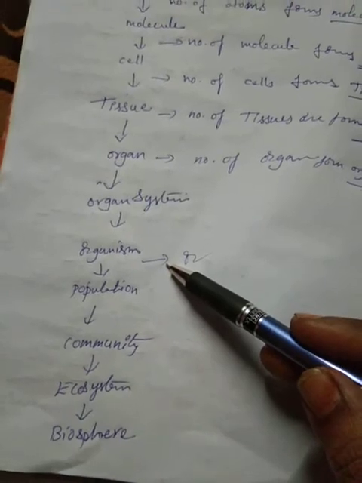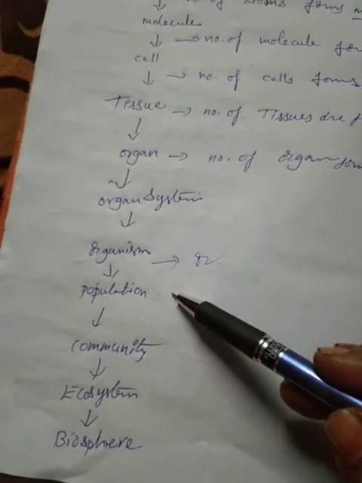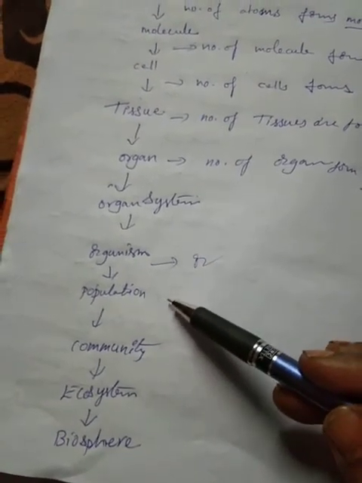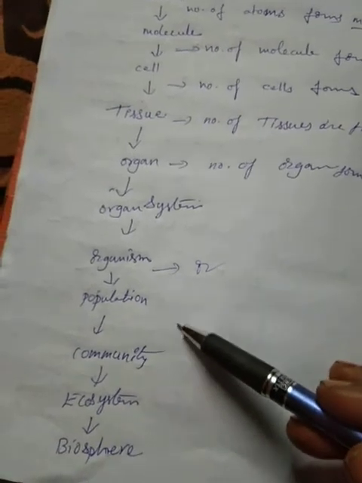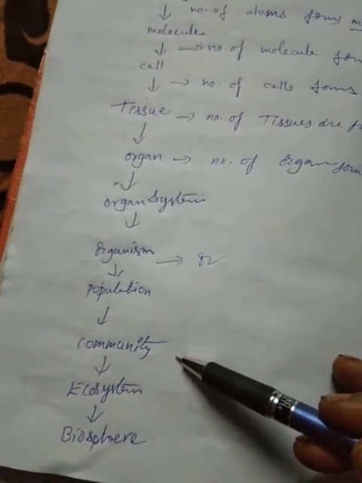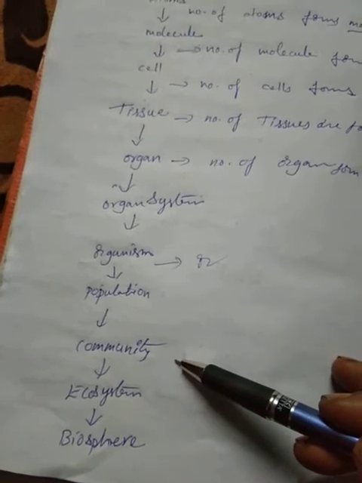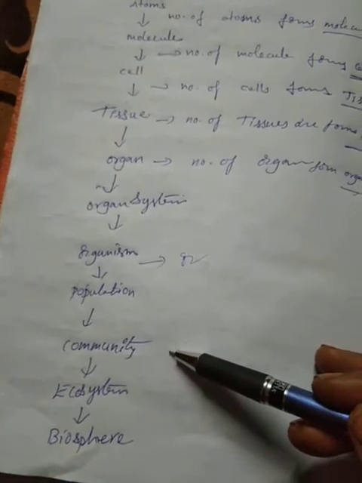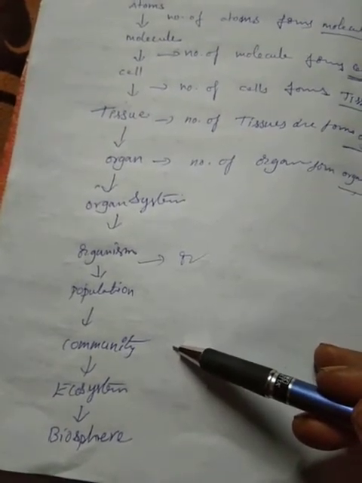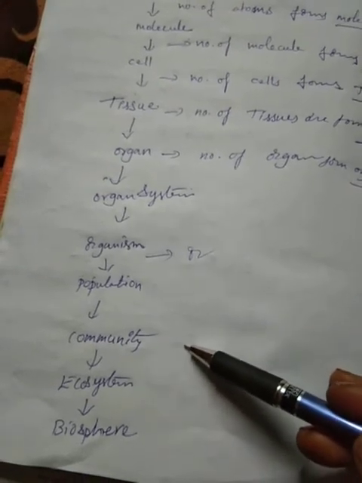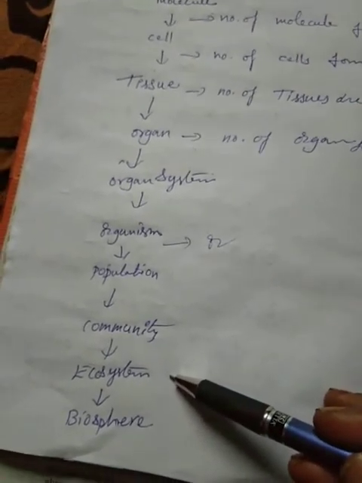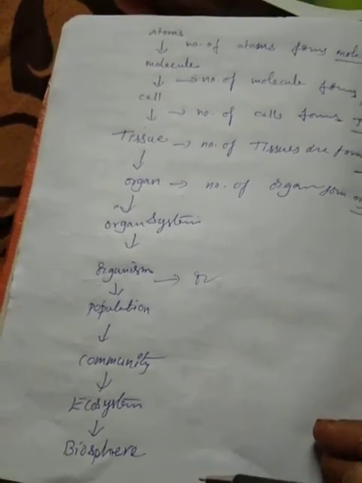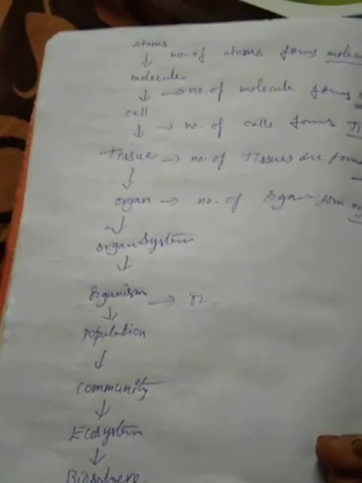Next, a number of organisms fuse to form a population, and a number of populations form a community. So these are the animals, the humans, the rabbits, the birds. This is the community, and a number of communities fuse to form the ecosystem, and a number of ecosystems form the biosphere. So this is the structure of how an organism is formed.